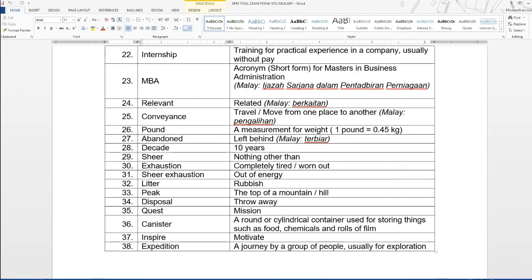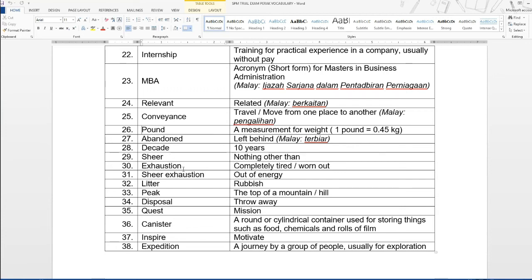So now that you have listened to the text and we have underlined the vocabulary, let's look at the meanings of the words, starting from the word pound. A pound is a measurement for weight. 1 pound equals 0.45 kg. The next one is abandoned, which means left behind. In Malay, we say terbiar. A decade is 10 years. Sheer means nothing other than.